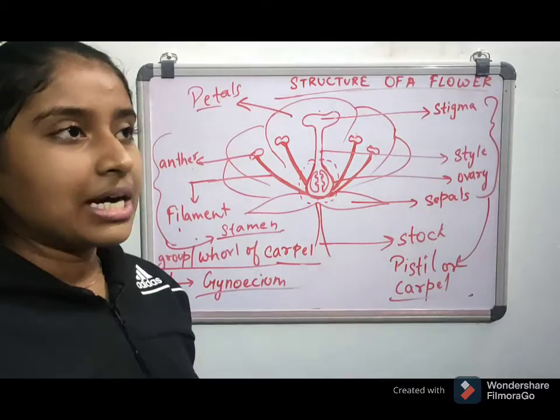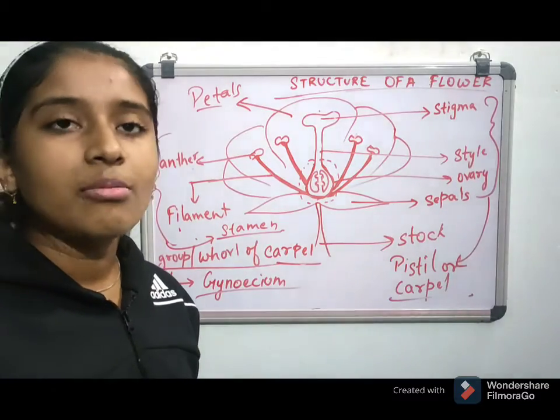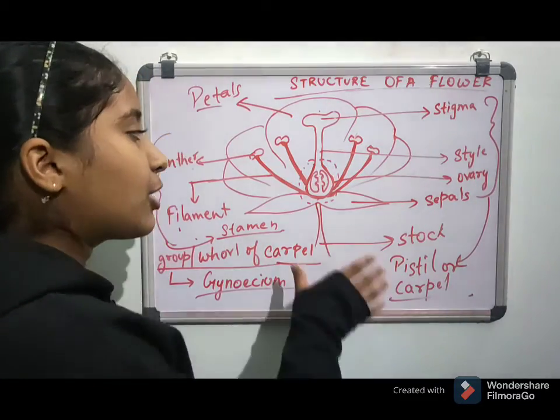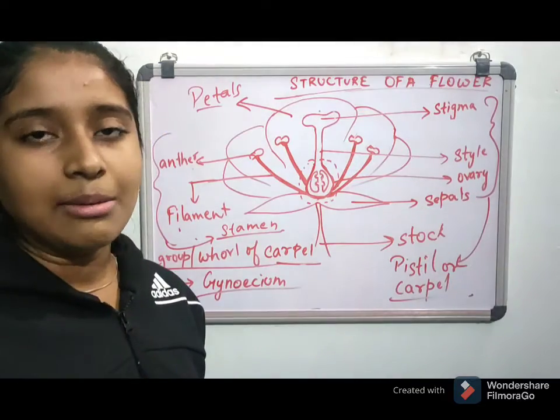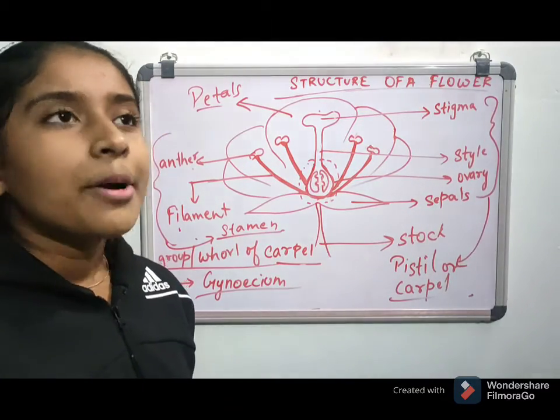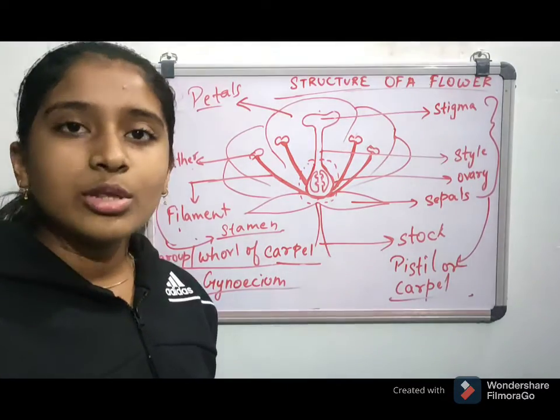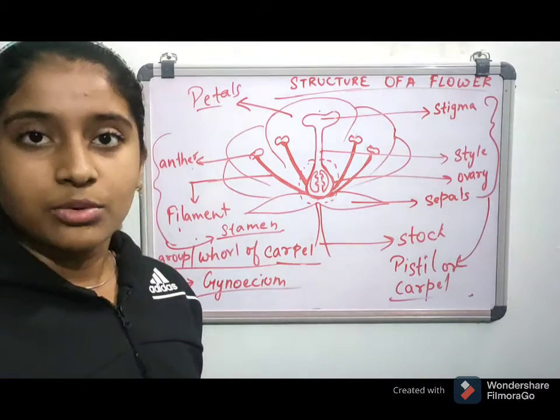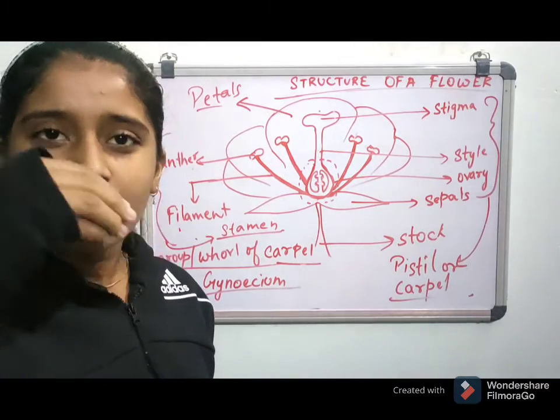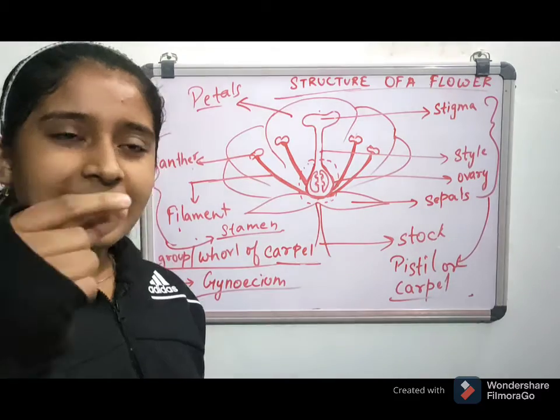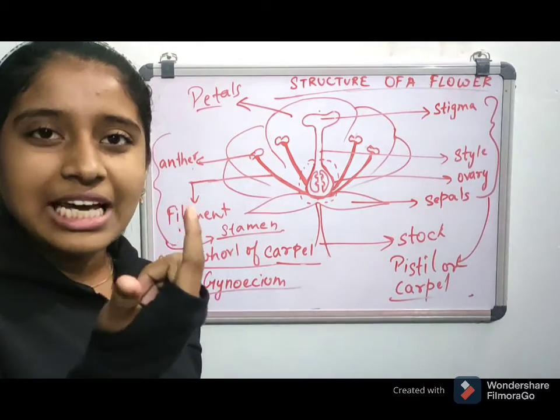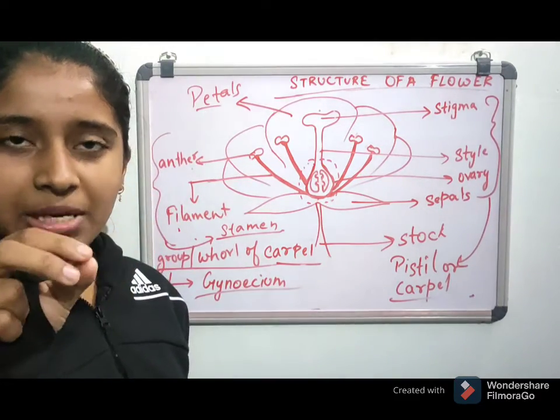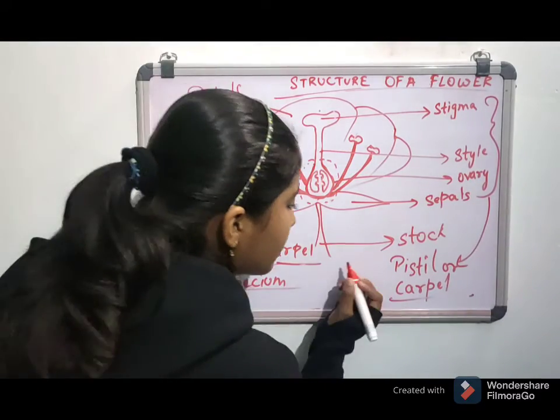In some plants, for example mango, the sepals are of no use. But whereas if we talk about tomatoes, you can see the small green thing on top, like this. Let me show you.